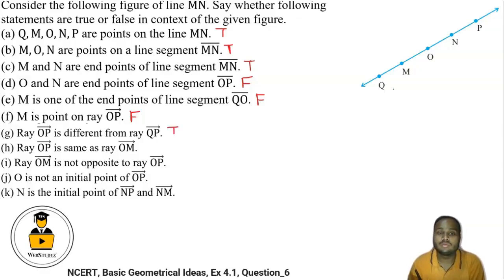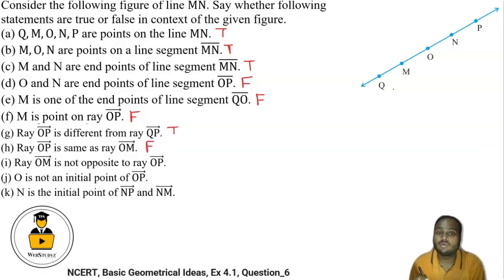Then ray OP is same as ray OM. So OP is given and OM is given. They are also, they are not same basically. They are of different length. So this is false.